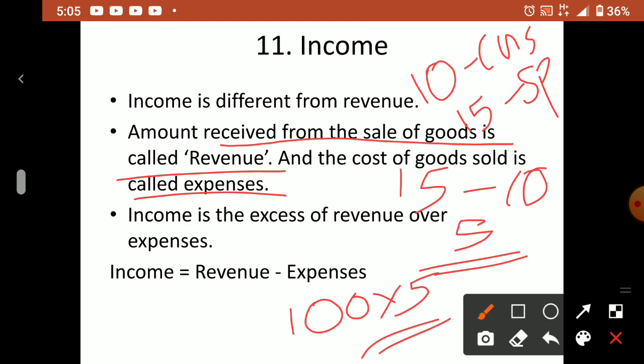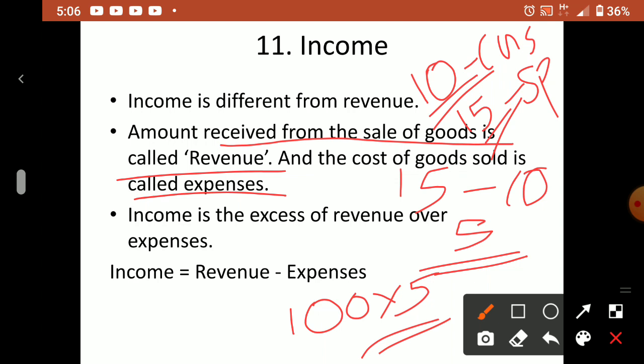Understood? So here income and revenue are not the same. Revenue is the selling price. Here we can say 15 is the selling price, the revenue, and 10 rupees is the cost of goods sold. You have to bring lemon, salt, sugar, and water. For all these items you have to spend money. Whatever you are spending on each glass, you are charging 5 rupees extra.